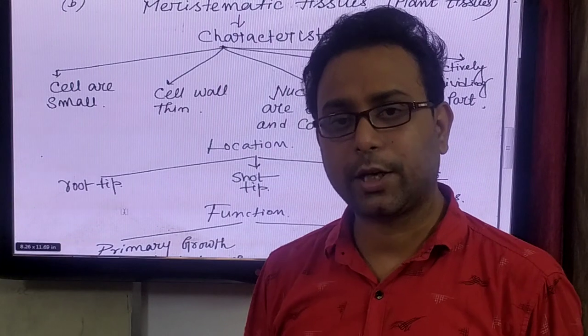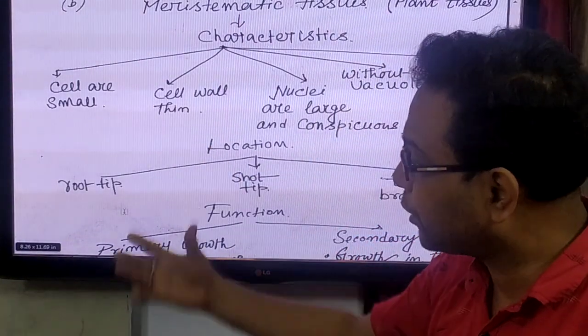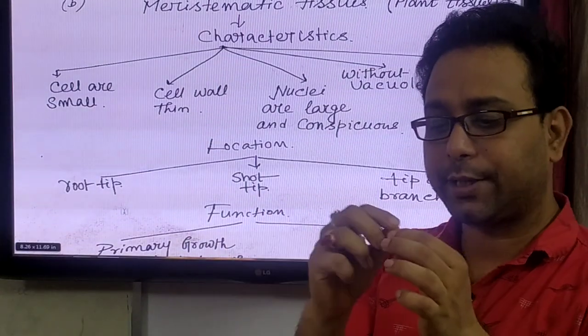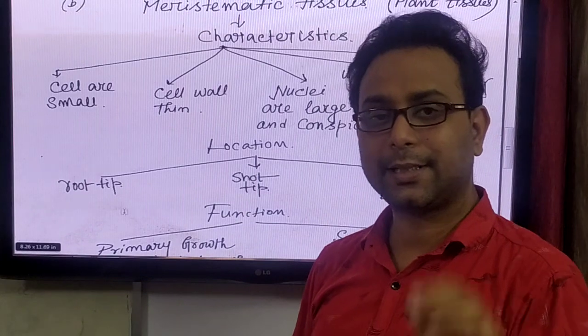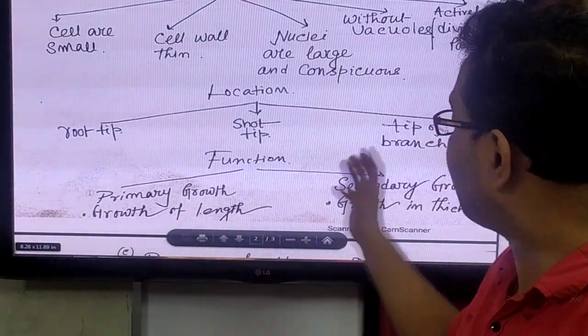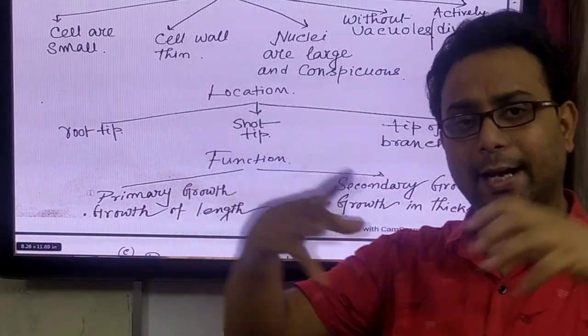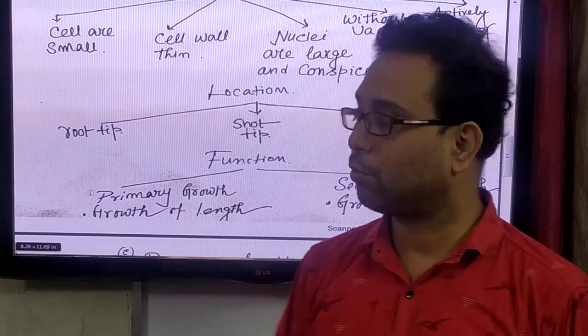But what is the location of the meristematic tissue? Where are they located? They are located in the root tip, that means the end or tip region of the root. Another one is the shoot tip, that means the tip region of the shoot, also in the tip of the branches. So the branches are arising. Why? Because of the presence of the meristematic tissue.